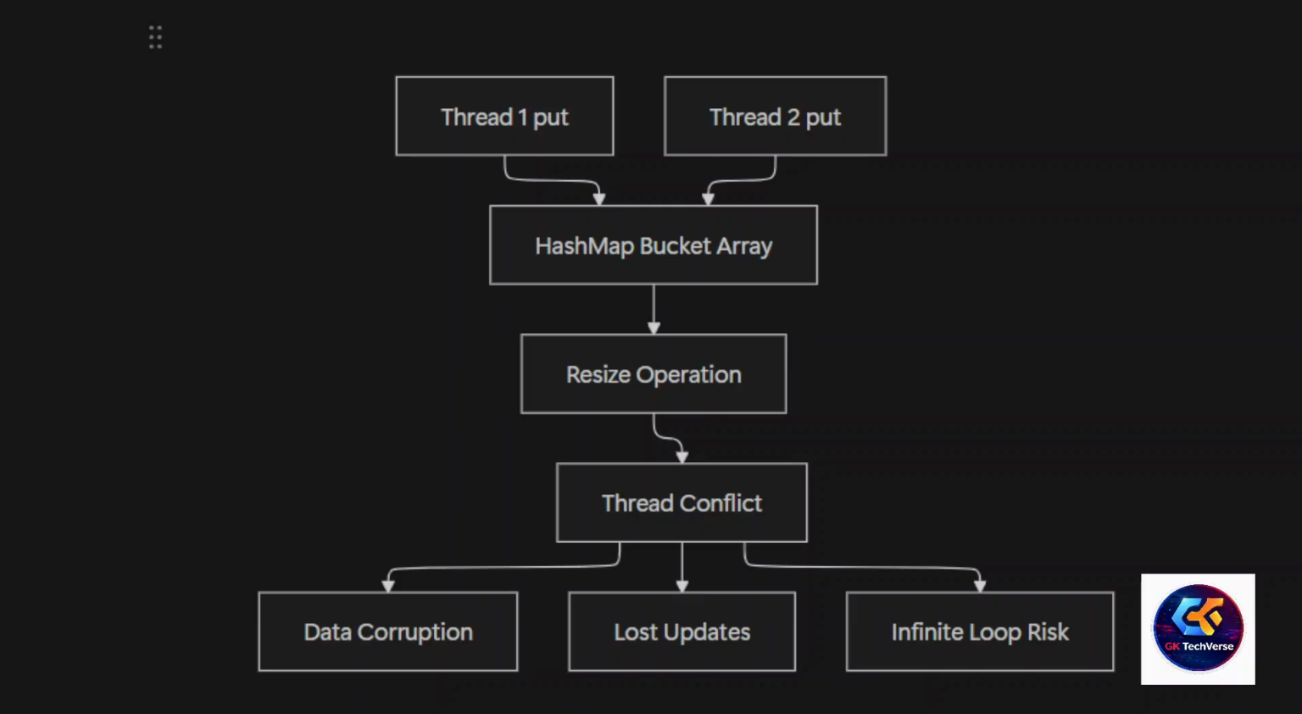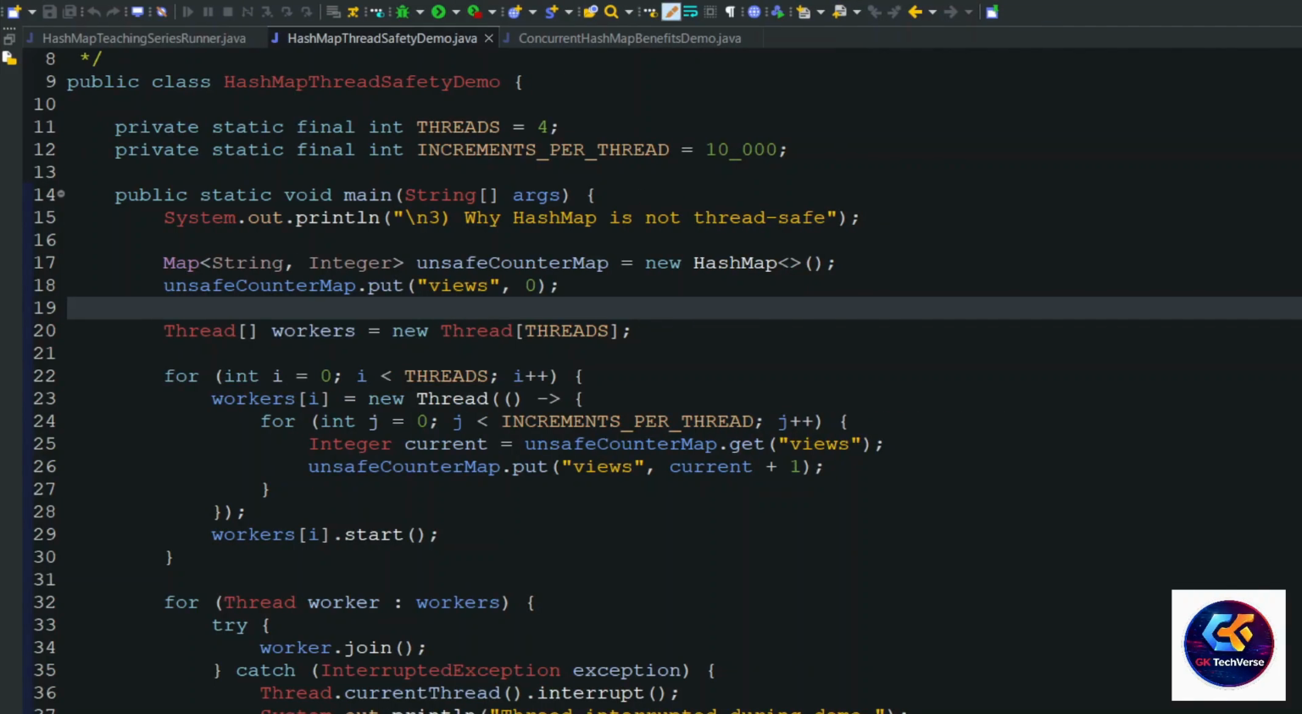So if thread 1 is resizing the internal array while thread 2 is trying to read from it, the program might crash, return null unexpectedly, or enter an infinite loop. That's why HashMaps are not thread safe. Let's jump into the coding to check the scenario.